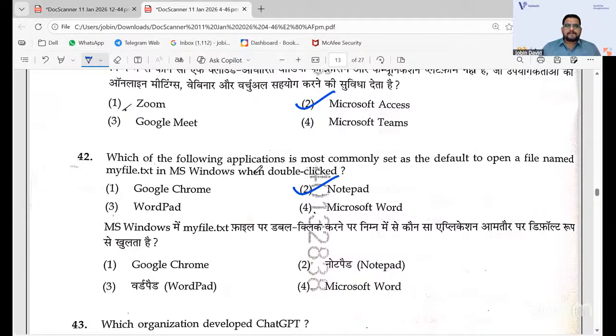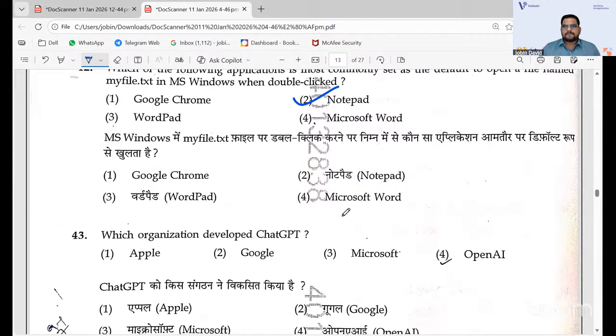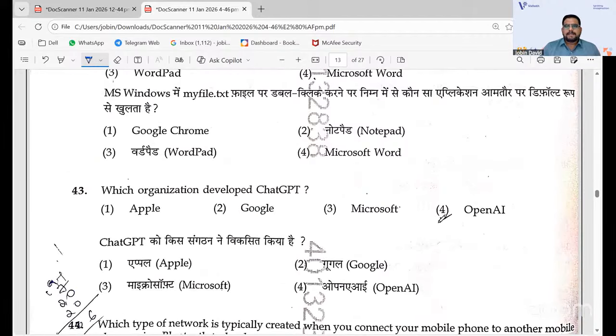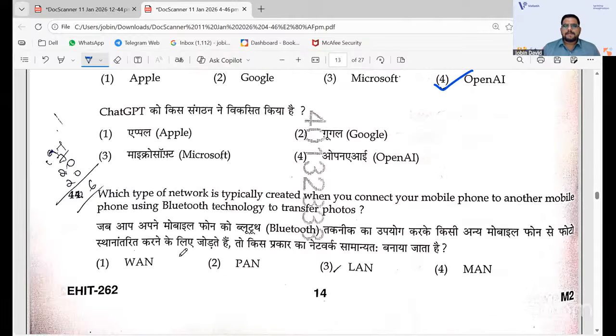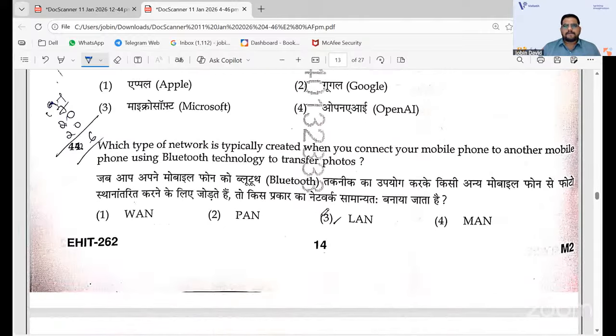myfile.x, which MS Windows can double click. It default opens a file named myfile.txt. It is not WordPad or Microsoft Word. It is 42, 2. 43, you have 4, OpenAI, because ChatGPT is very prominent nowadays. Which type of network that you have is 44.